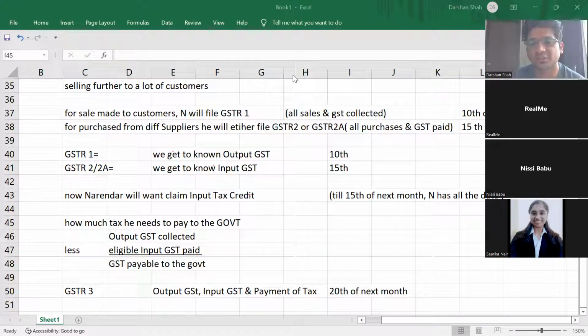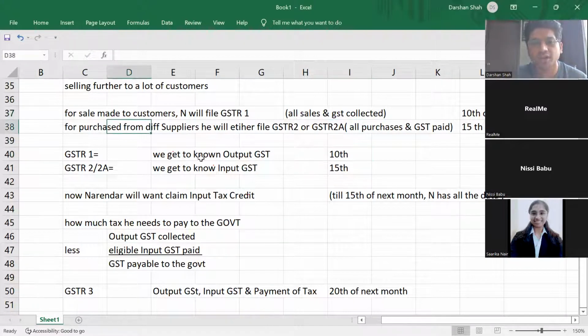Okay, can you explain the concept of GSTR3 again? Yes, I'll do that. So GSTR1 and 2, you got it? In GSTR1, what do we get to know? We get to know all the sales made by us, and all the GST collected by us. We have just collected and shown it in GSTR1.